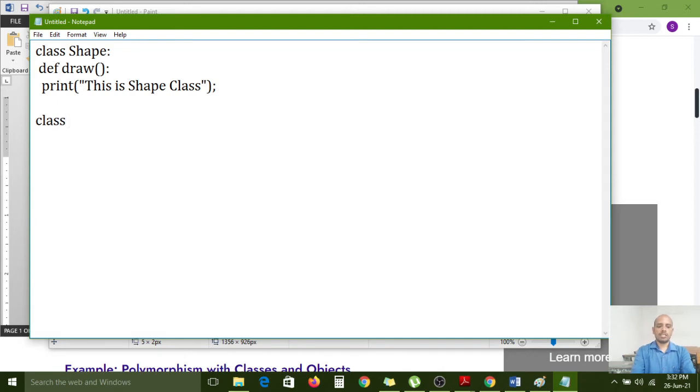This message will print when we call the draw method. Again one more class, Circle, one indentation space, def draw, open bracket and closing bracket, two indentation spaces for the method, print. In this print, this is Circle class. Now I want to define one more class, Rectangle.